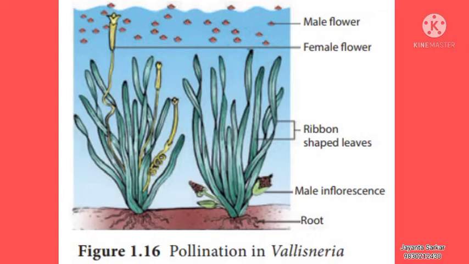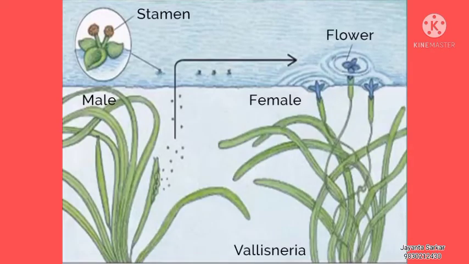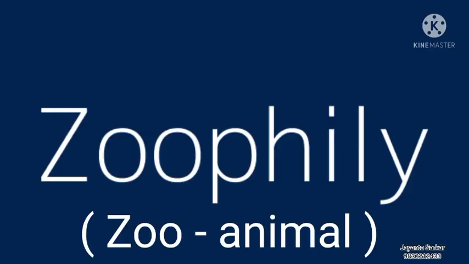Matured male and female parts always protrude out of the flower at maturity. Small and lightweight pollen grains can easily float and are transferred over a long distance. Stigmas are wet with bristles and can hold pollen grains easily. So the next process of pollination is zoophily. Now we will discuss zoophily.